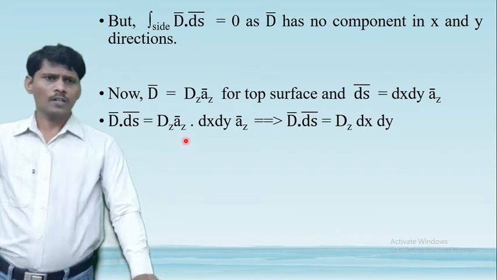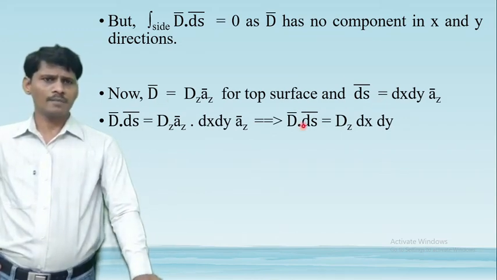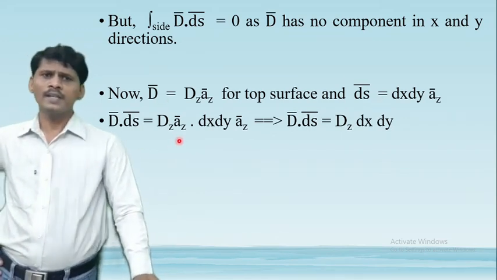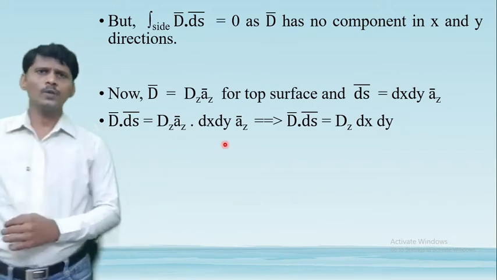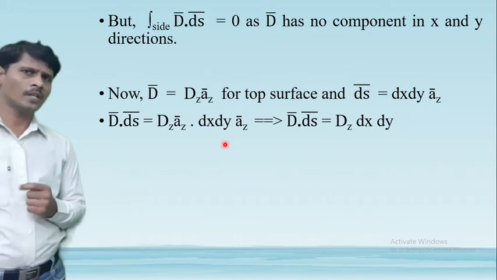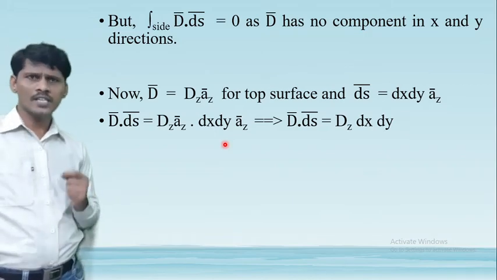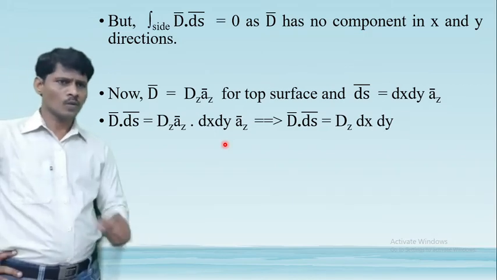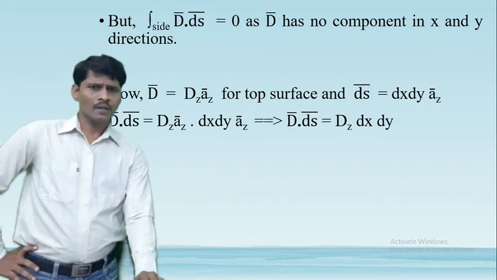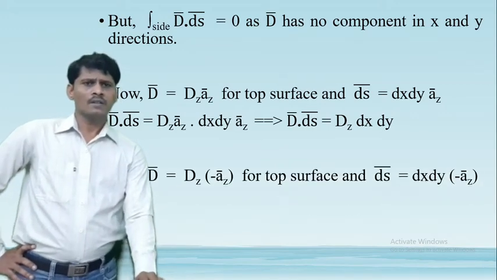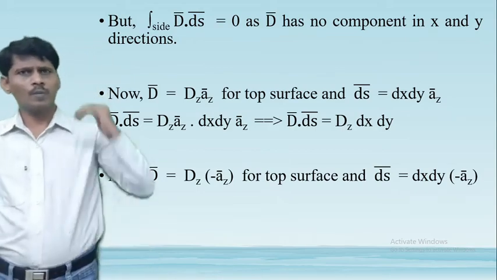So now take the dot product of D bar and dS bar. D bar dot dS bar is equal to Dz az bar dot dx dy az bar. But we know that the dot product of the same unit vectors is one, that is, az bar dot az bar is 1. So therefore, Dz into dx dy. That is the top of the surface.